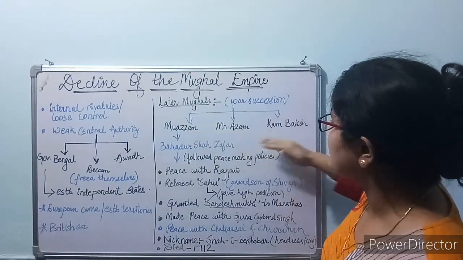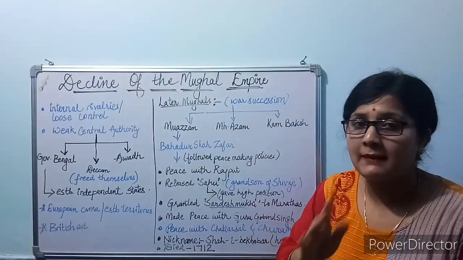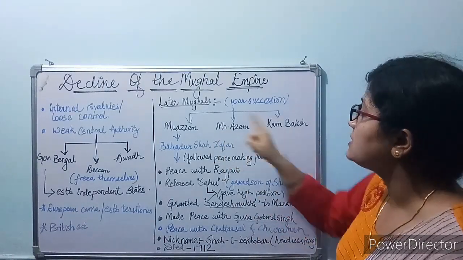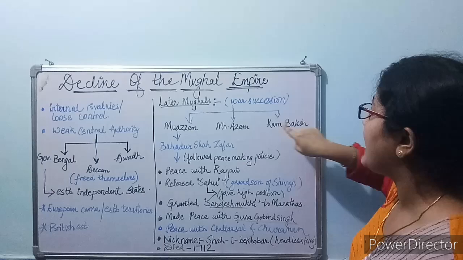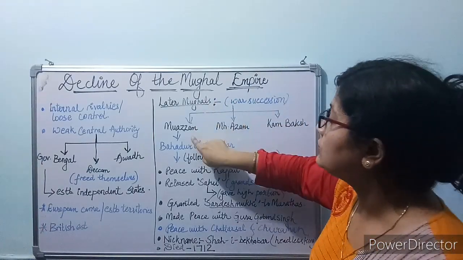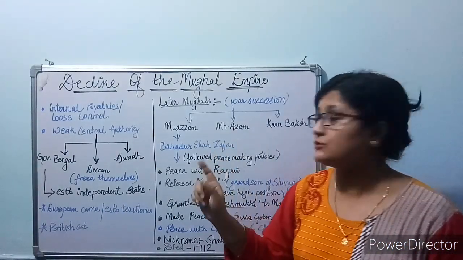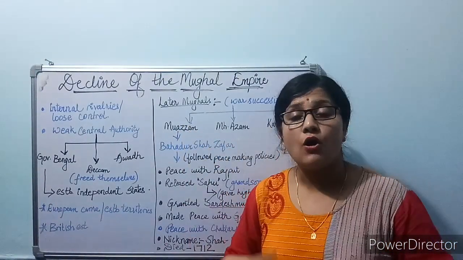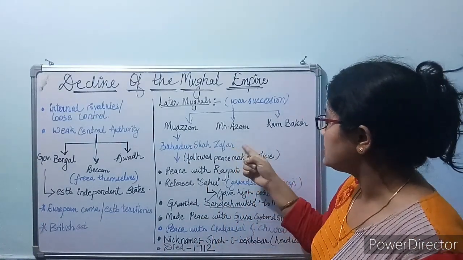Among these, Muazzam won the battle. He defeated his two brothers, Muhammad Azam and Kam Baksh, and after defeating them he took the title Bahadur Shah Zafar. The real name of Bahadur Shah Zafar was Muazzam, and after becoming ruler he took the title Bahadur Shah Zafar.